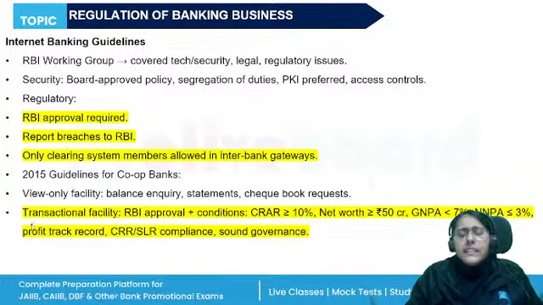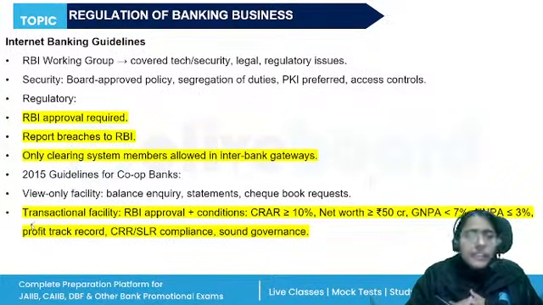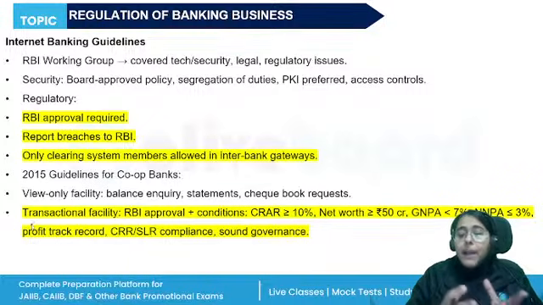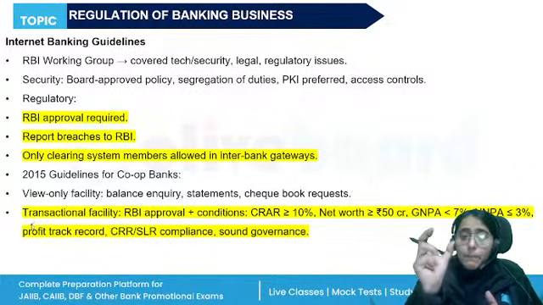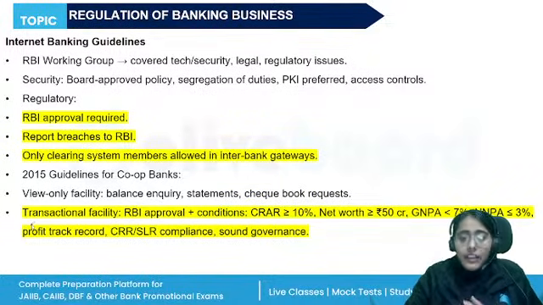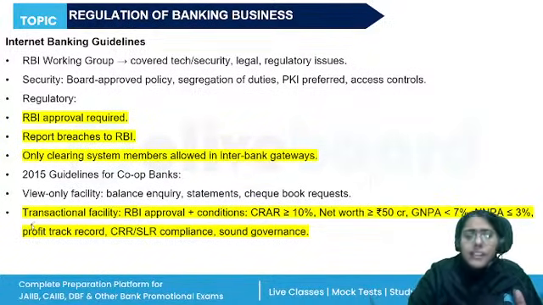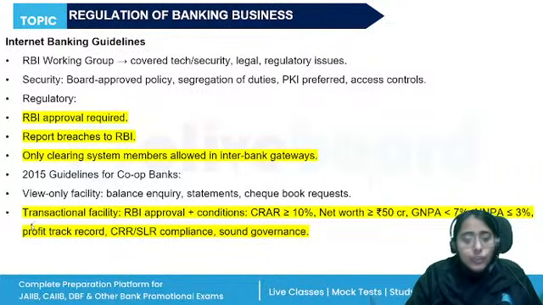Then internet banking guidelines are also issued by RBI: the technology and security issues, the legal issues, the regulatory and supervisory issues. Whenever the banks are offering internet banking, these guidelines they have to follow, right? Like the technology and security standard, they should have a security policy. The information system auditor should be there. The public key infrastructure that they are using, physical access control should be there. Legal issues should be there.